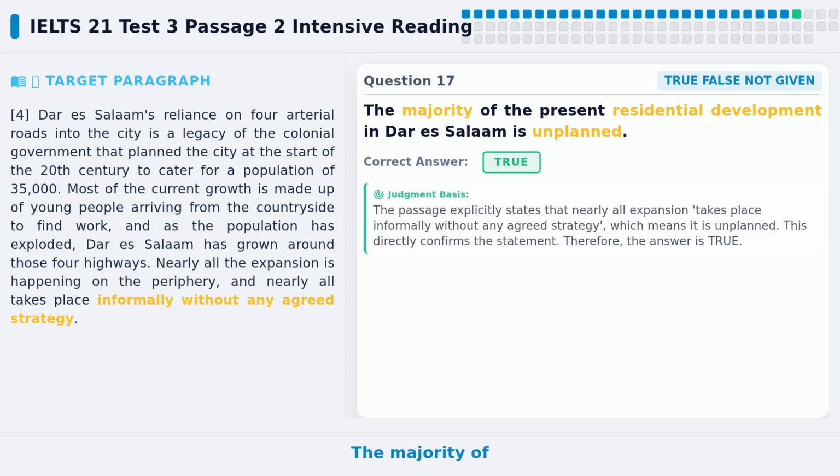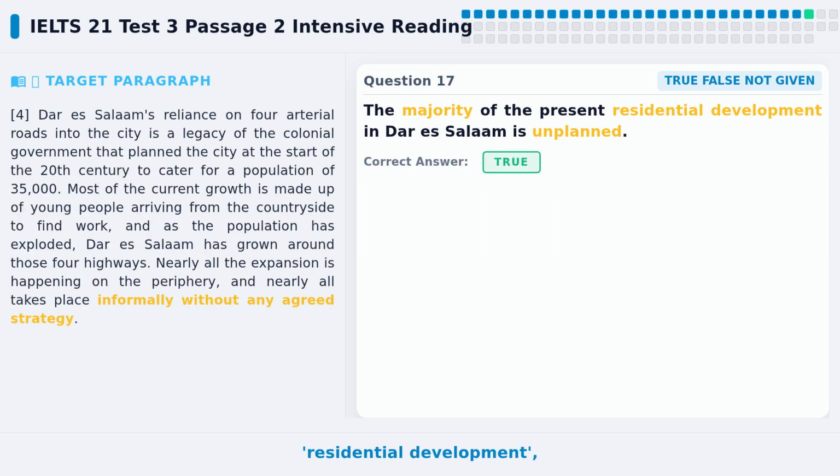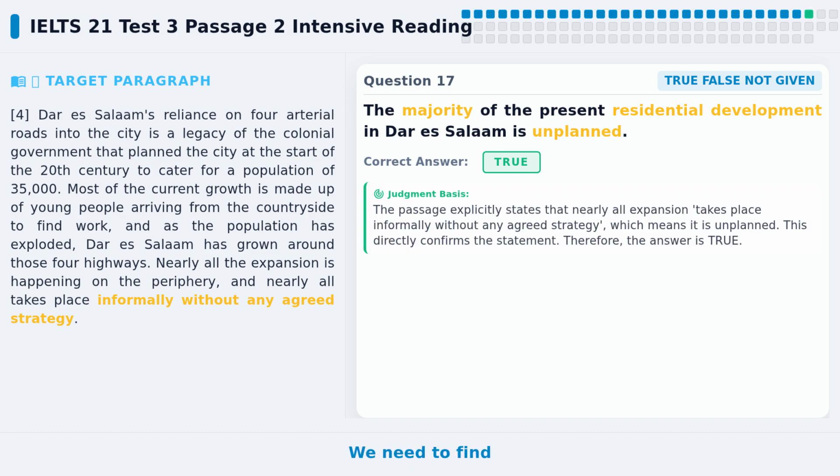The statement says, the majority of the present residential development in Dar es Salaam is unplanned. Please pause the video and try to answer it yourself first. The key clue words in the statement are majority, residential development, and unplanned. We need to find the author's view on the planning situation of Dar es Salaam's housing development in the text.